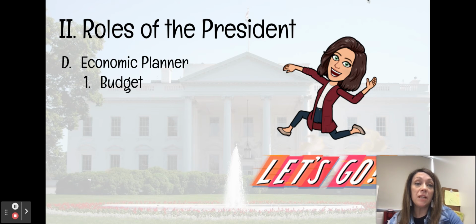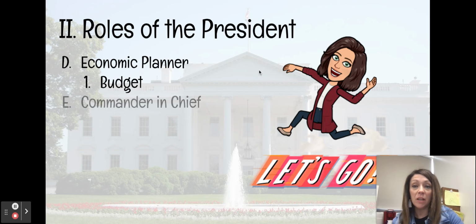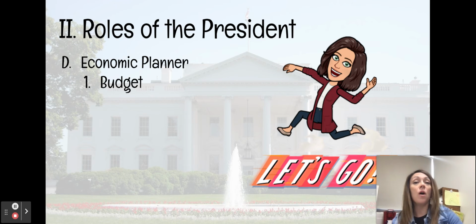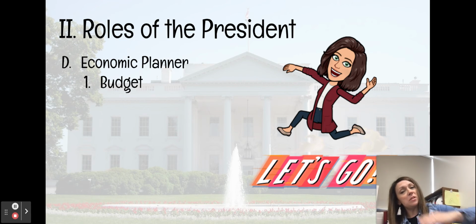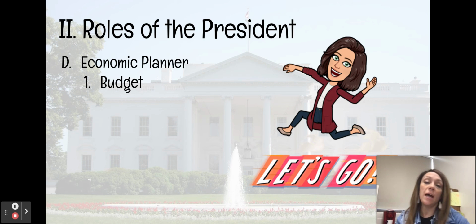As president, you're also responsible for being the economic planner. So the president every year proposes a budget of all of the different expenditures and all the different programs that we have, and he has to submit that budget to Congress. And then Congress is responsible for approving it or just saying, we're going to fund this, this, and this, but we're not going to approve the whole budget.